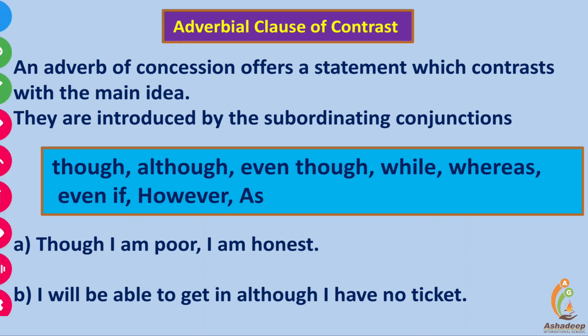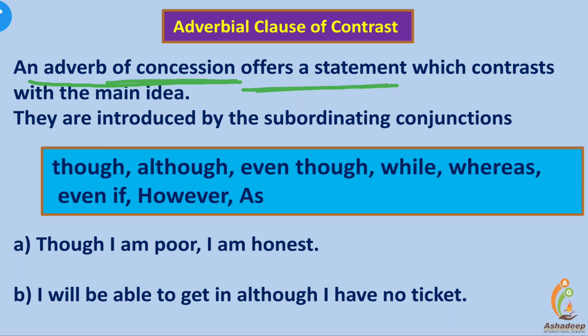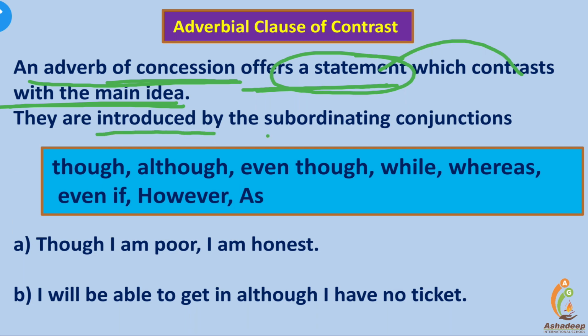Here is the adverbial clause of contrast. An adverb clause of concession, contrast, or opposition offers a statement which contrasts with the main idea. Such a statement or a sentence is called an adverbial clause of contrast. They are introduced by subordinating conjunctions. Here is a list before you of subordinating conjunctions offering contrast. Which are they?